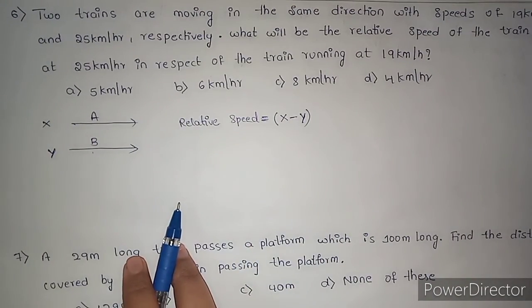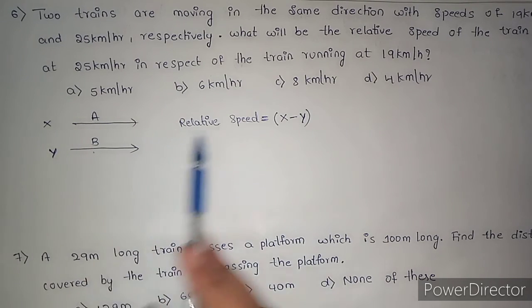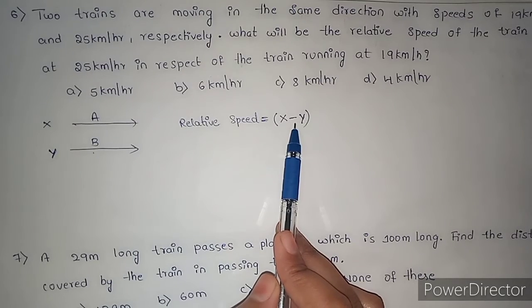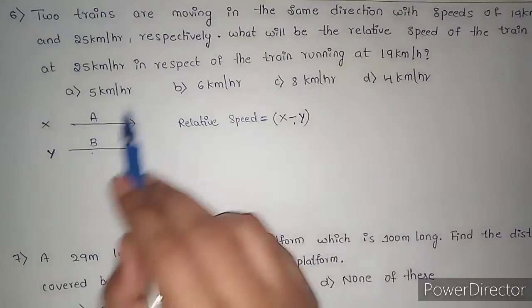When the two trains are moving in opposite directions, we need to add their speeds. When two trains are moving in the same direction, we need to subtract their speeds, that is, find the difference of their speeds.